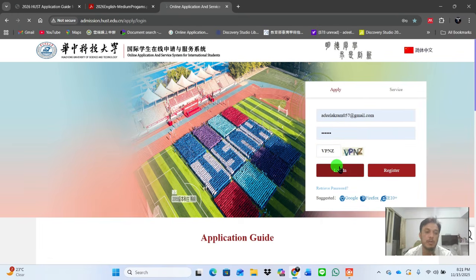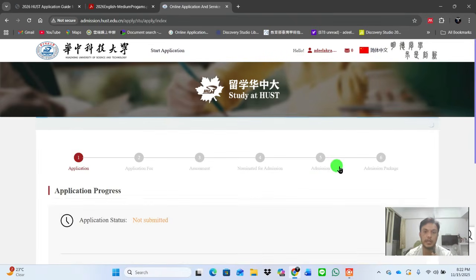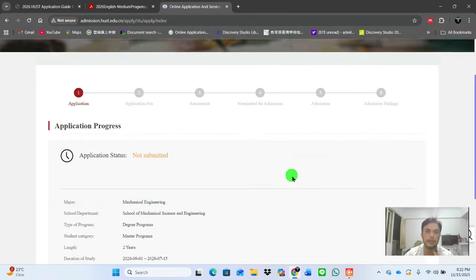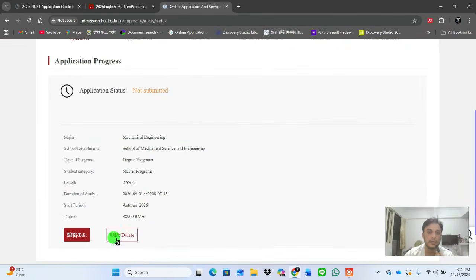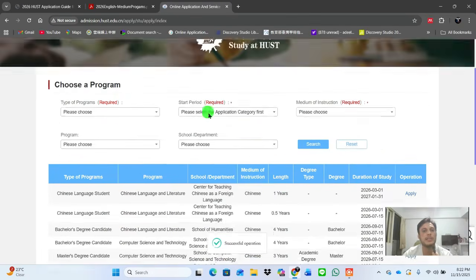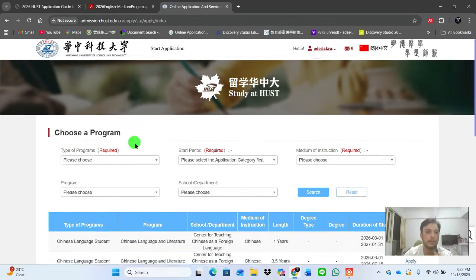You can see that I already have an application. Therefore, in the beginning I didn't show you how you can choose different programs here. I just click on delete. I delete my file, and see, you can choose a program.